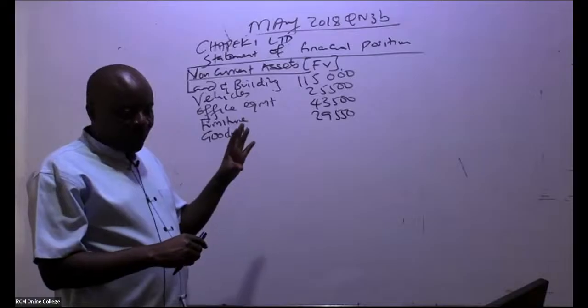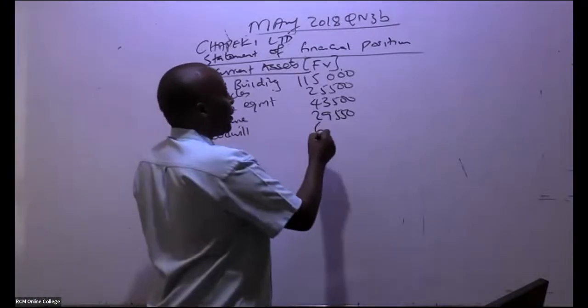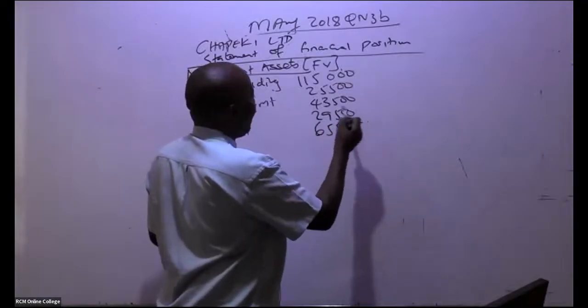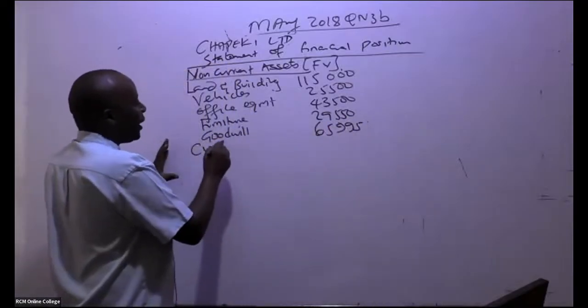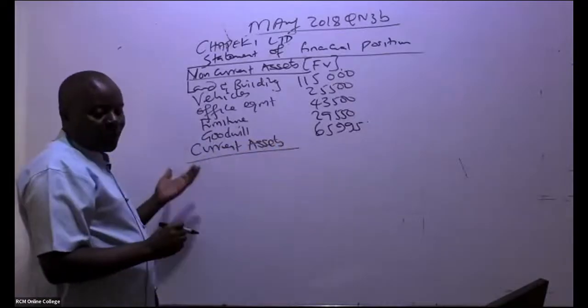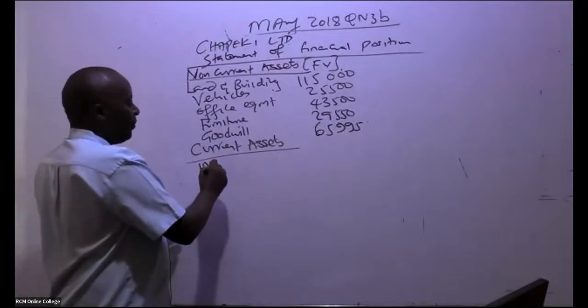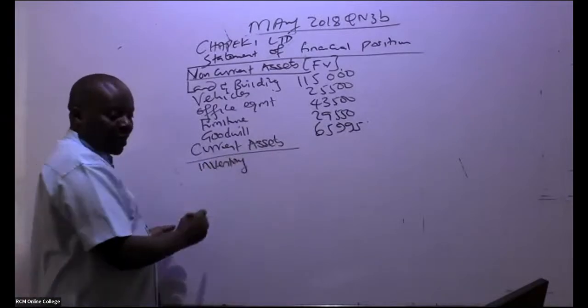We got goodwill. Leave alone the other one, 65,995. So from there, you go to current assets. Current assets, we pick them. We have inventory. Inventory, you have to be very, very careful.